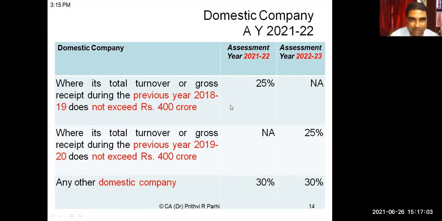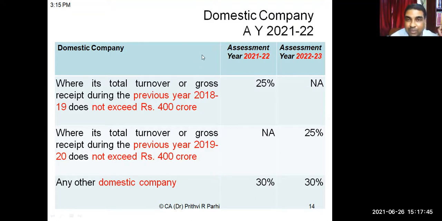However, in certain situations, the rate of tax can be 25% also. In which situation? We have to find out if it is an existing company and the turnover or gross receipt of the previous year 2018-19. Which previous year? 2018-19. For 18-19, we have to see its turnover or gross receipt. If it doesn't exceed 400 crore, then the rate applicable is 25%, otherwise 30%. So the normal rate is 30%. If the 2018-19 turnover doesn't exceed 400 crore, then it is 25%.